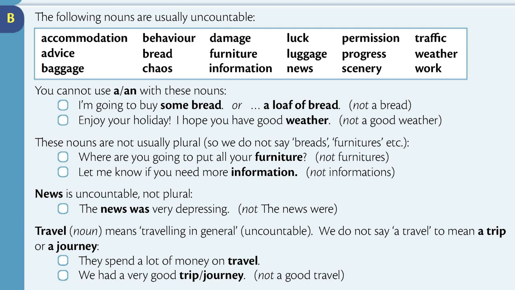Travel, noun, means traveling in general, uncountable. We do not say a travel to mean a trip or a journey. They spend a lot of money on travel. We had a very good trip. Or, we had a very good journey.